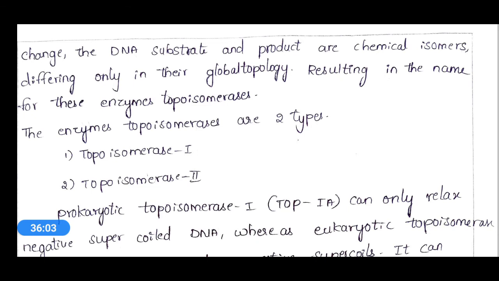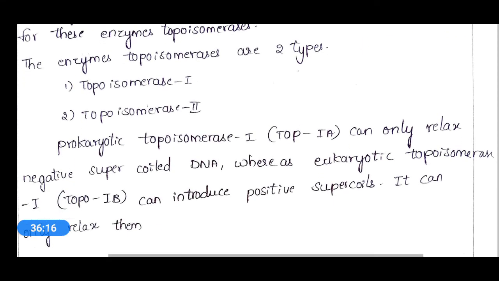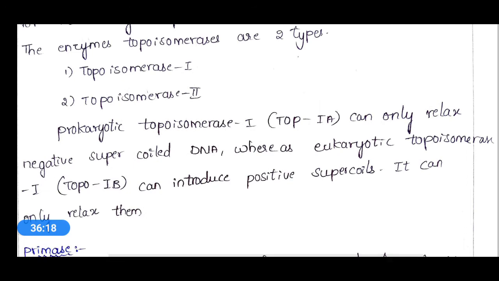These enzymes are named as topoisomerases. The enzyme topoisomerases are of two types: topoisomerase 1 and topoisomerase 2. Prokaryotic topoisomerase 1 we can simply call TOP 1A, which can only relax negative supercoiled DNA, whereas eukaryotic topoisomerase 1, topo 1B, can introduce positive supercoils.